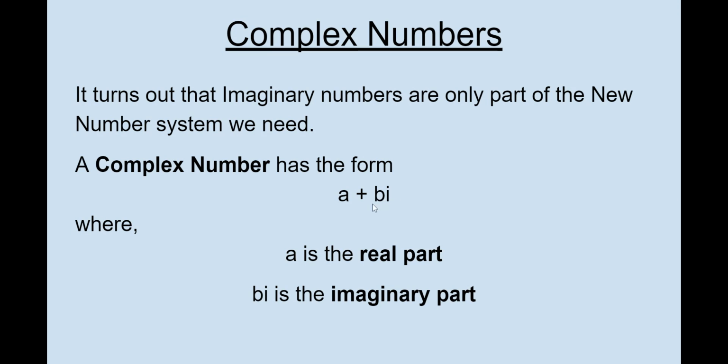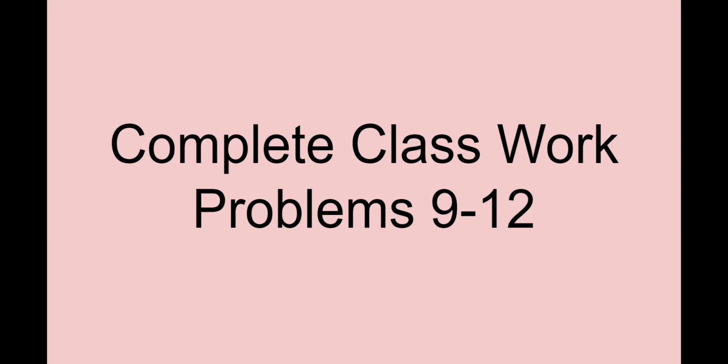And this b could be a negative. So when I say plus, it could be a + 2i or a - 2i. Right? So when you see this plus, it really is plus or minus because the b could be negative. But that's a complex number. It's a combination of real and imaginary. It's possible that the real part is 0, so the complex number is purely imaginary. It's also possible that the imaginary part is 0, so the complex number is just purely real. Or it's possible that you have both real and imaginary. Okay? All right, so those are complex numbers. Another thing we have to talk about, but let's do this first: let's do classroom problems 9 through 12.